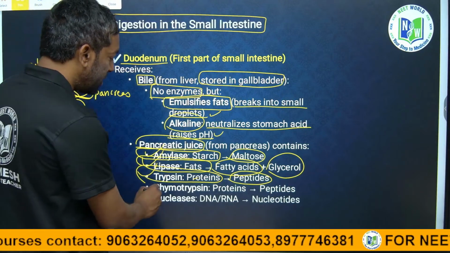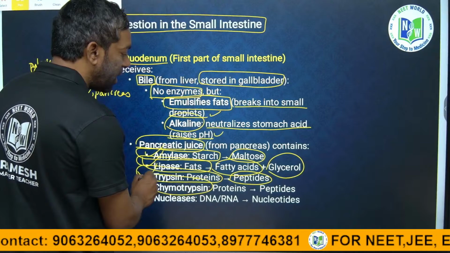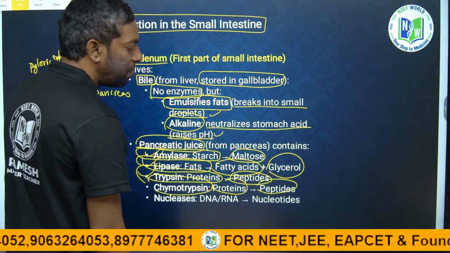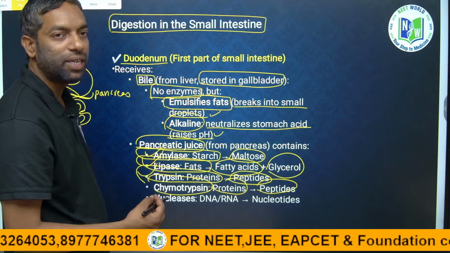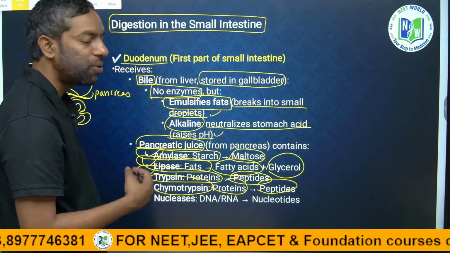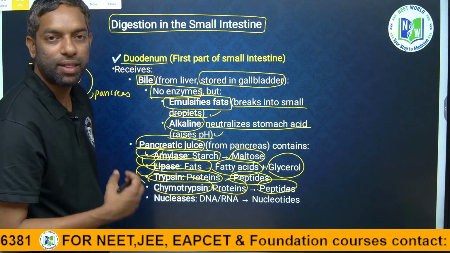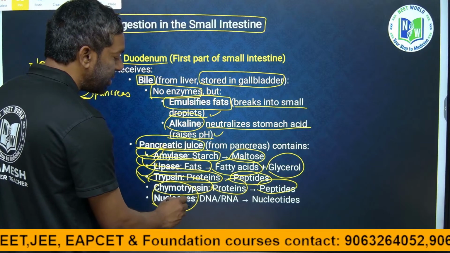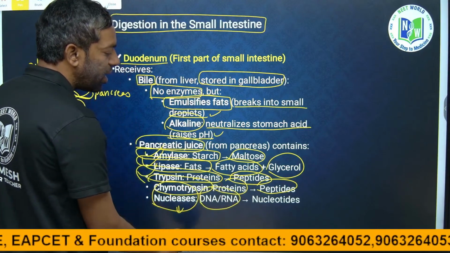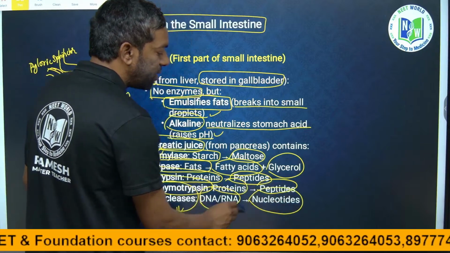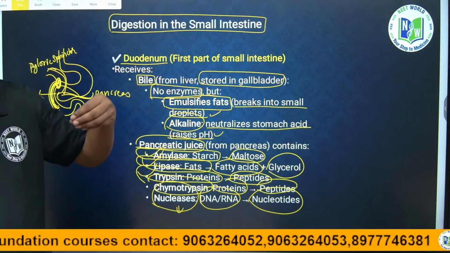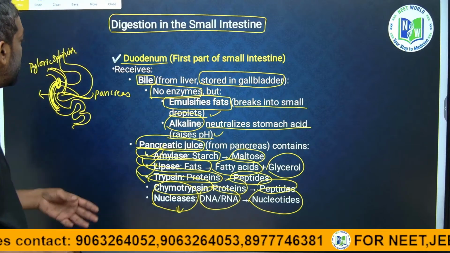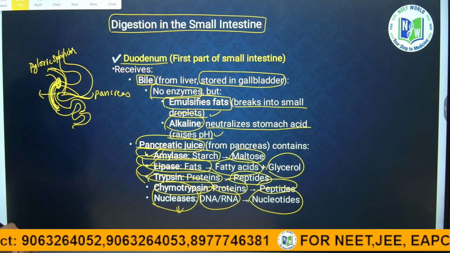There is also chymotrypsin, which also breaks the proteins into peptides. Chymotrypsin is an enzyme useful for protein digestion. The nuclease enzyme can digest DNA and RNA into nucleotides. Okay, this is about the duodenum part of the small intestine.